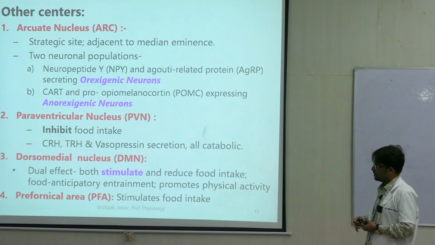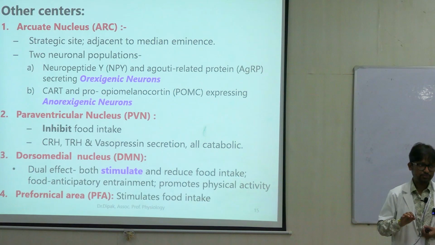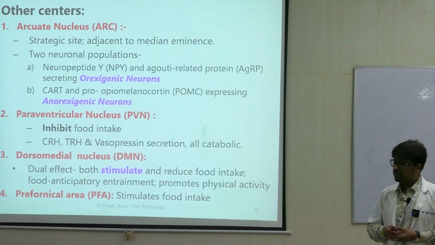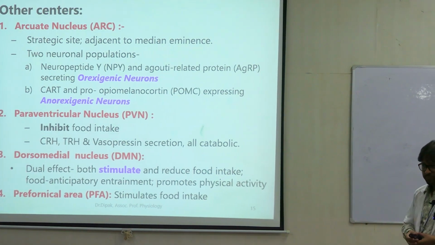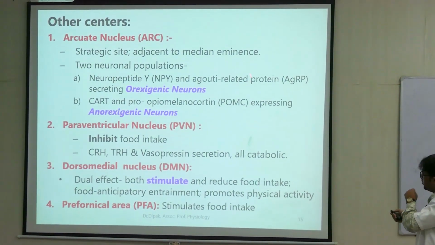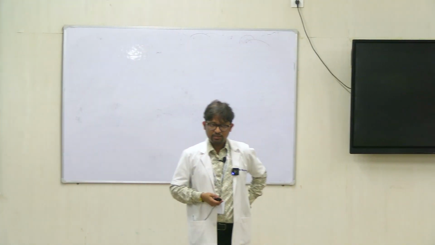So what we now have is a lot of other additional centers. And the present accepted model is, arcuate nucleus is the central figure in the present model of satiety. Why arcuate nucleus? Because of its location just close to the median eminence.